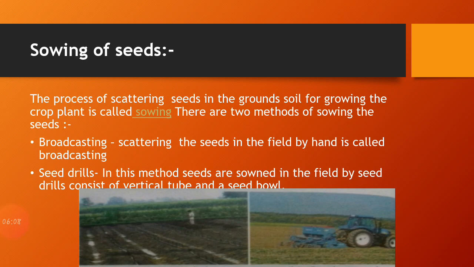The other method is using seed drills. In this method, the seeds are sown in the field by using the seed drill, which mainly consists of a vertical tube and a seed bowl. This way the farmers are able to distribute the seeds into the ground at the proper distance and at the proper depth. It is one of the good methods used by farmers for sowing seeds.